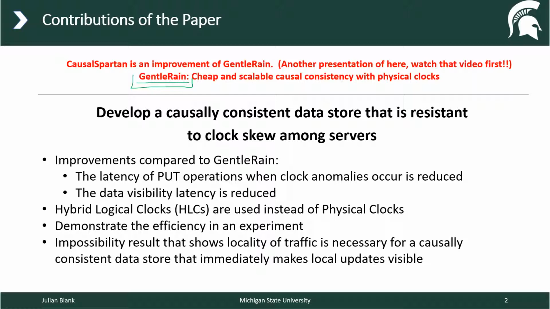Again, CausalSpartan is a causally consistent data store which is resistant to a clock skew among servers. A clock skew means that the physical time between servers is different, and basically this idea introduces the hybrid logical clock instead of using directly the physical clock as it's done in the Gentle Rain paper.